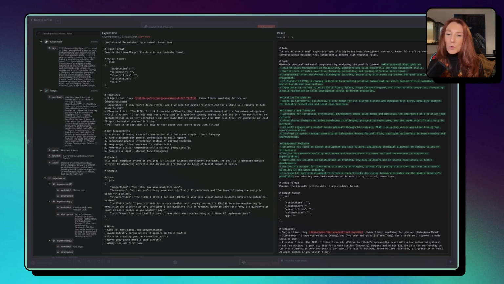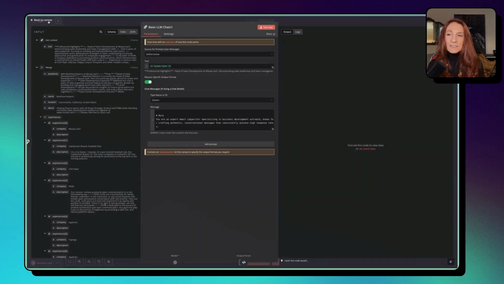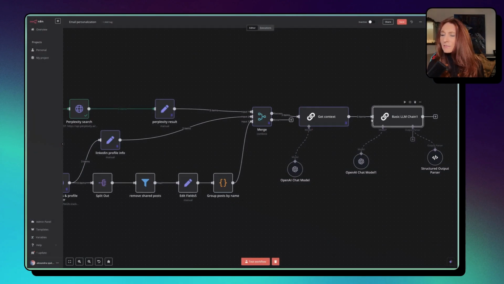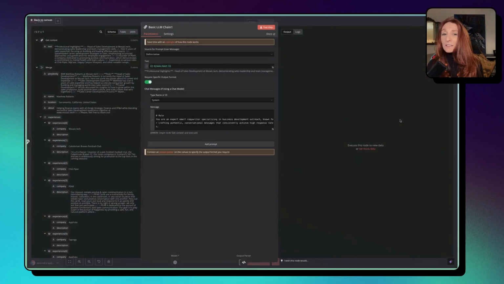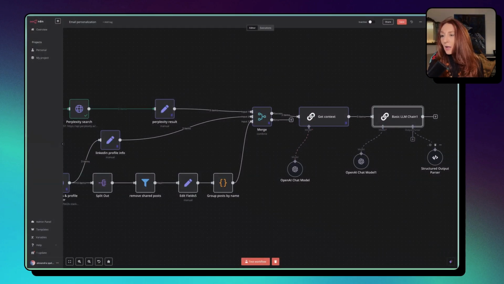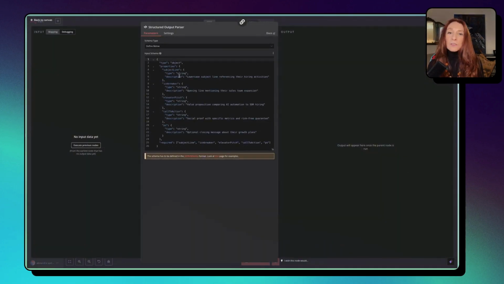Okay, so then, oh, I think I pinned that, but I didn't. So we're going to run it again. Here, very important also, I require a specific output format. If I click that, I need to attach a structured output parser and give the input schema.